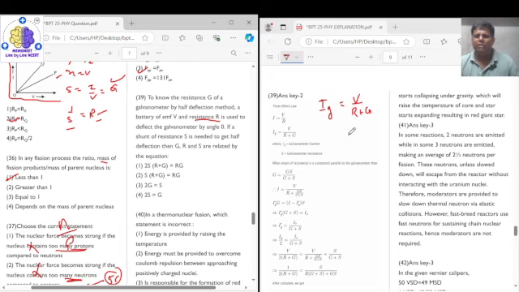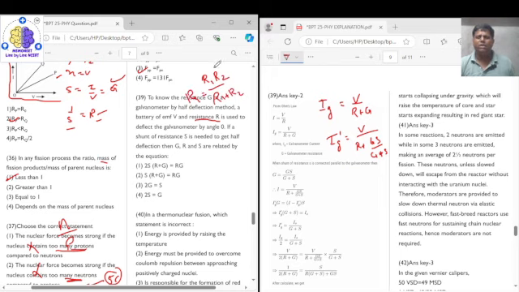Now, when a shunt is connected to it, this current Ig becomes Ig dash, and this is equal to V upon R plus GS upon G plus S, because the shunt is connected in parallel to the galvanometer, using the formula for two resistances in parallel, R1 into R2 upon R1 plus R2 is the R equivalent.